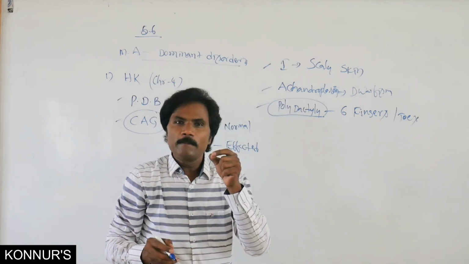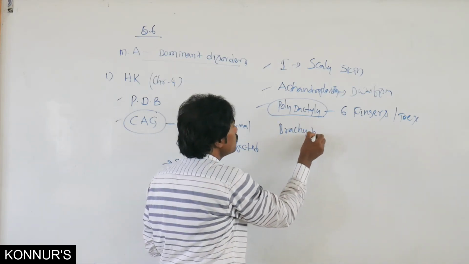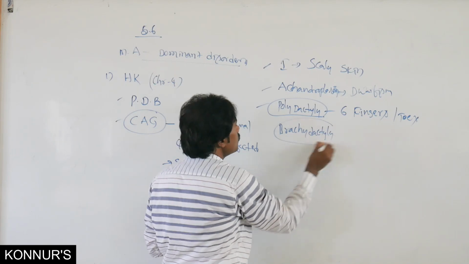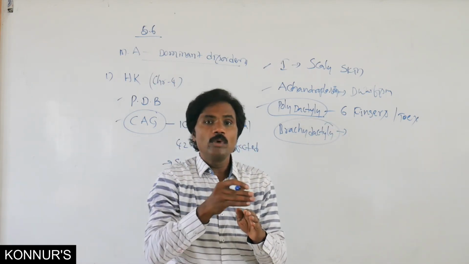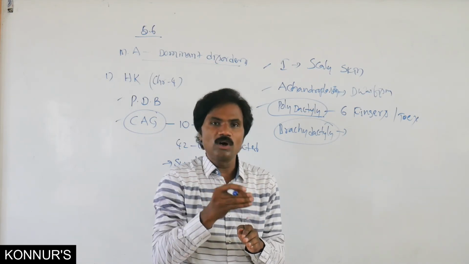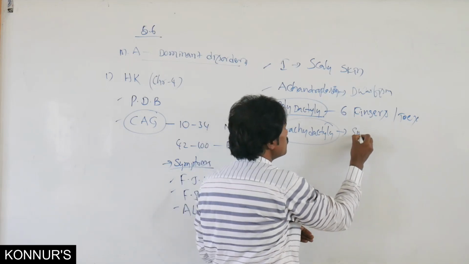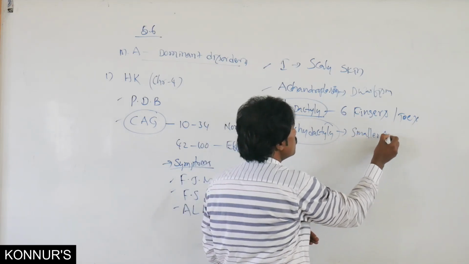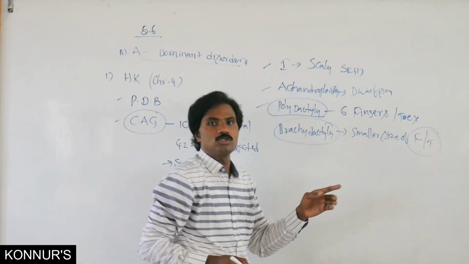Then brachydactyly. In brachydactyly, normally 5 fingers are present, but very short, very small, the smaller size of the fingers or toes.